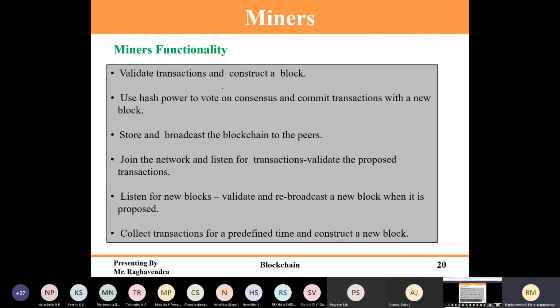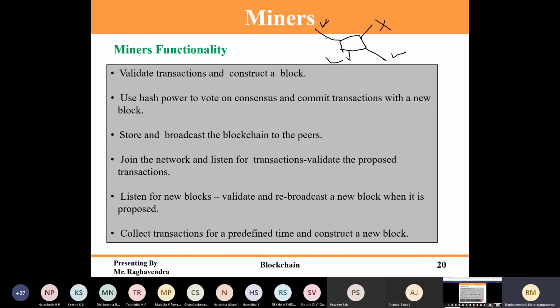This one I showed you: the roles of miners. They have to validate the transactions and construct a block. They use hash power to vote on consensus and commit transactions with a new block. When the block is ready, they have to broadcast it to all the miners, and each will vote whether to accept it or not.